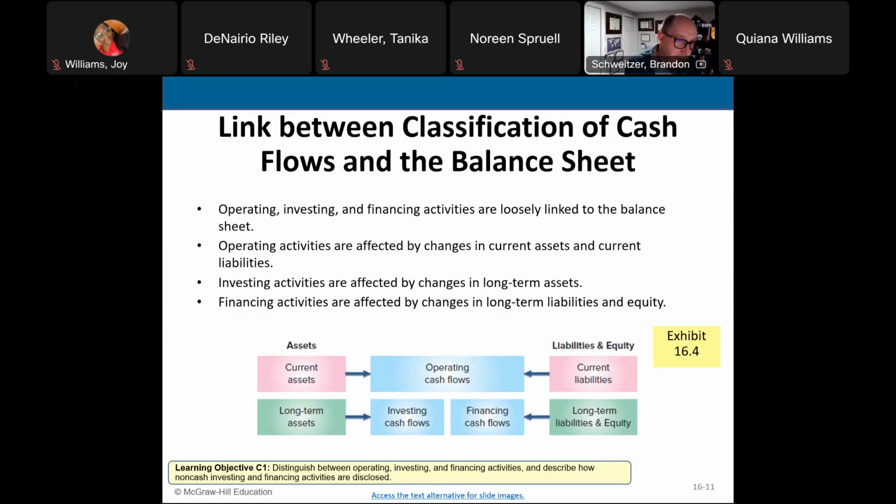And also on our balance sheet, we have our equity section, as you know. And under equity, you'll find things like treasury stock and common stock, right? And owners' withdrawals and contributions. All of those things are also related to the financing activities on the statement of cash flows. So this shows you the relationship between the balance sheet and the statement of cash flows.